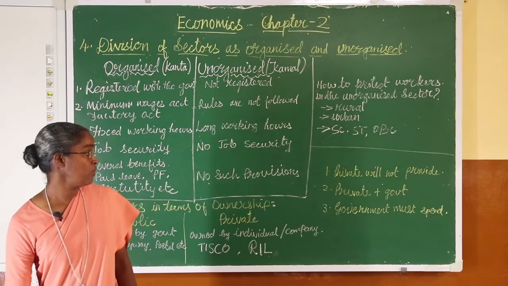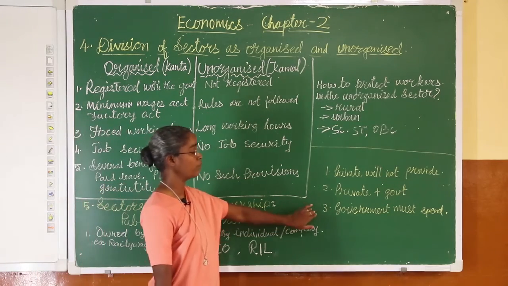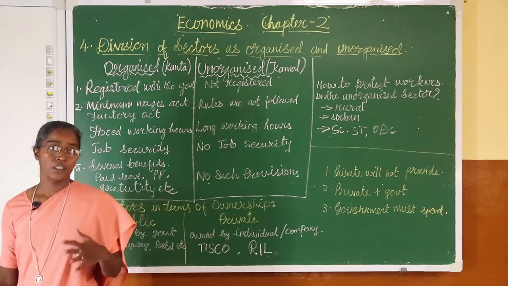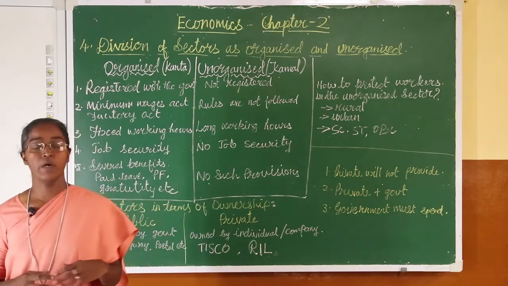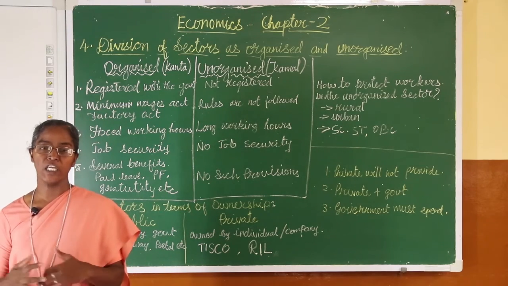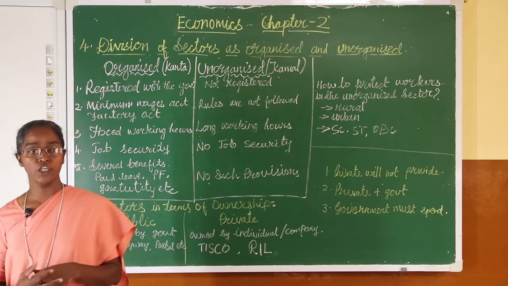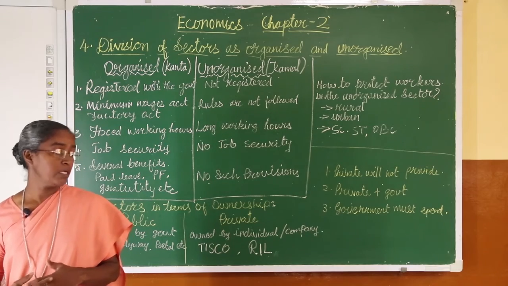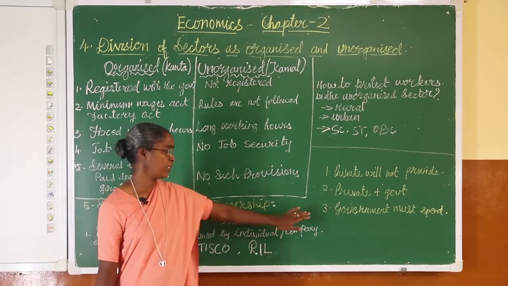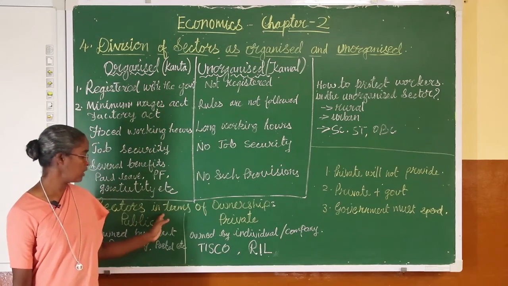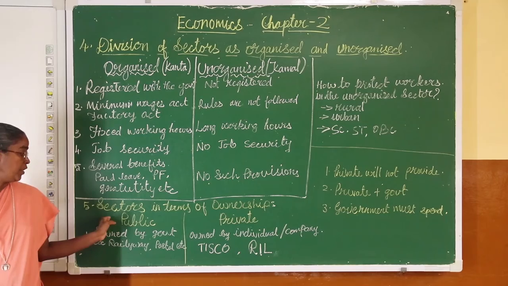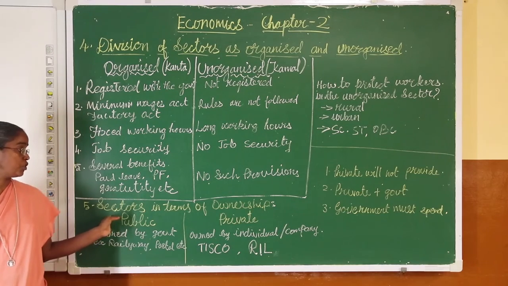So it is the duty of the government that they should take care, not of the educated or the rich, but they should go and take care of the poorest of the poor who are in need of help, who are in need of development. Then we can say that all round development takes place, and the government does invest the money for the development of India or the economy or the GDP.